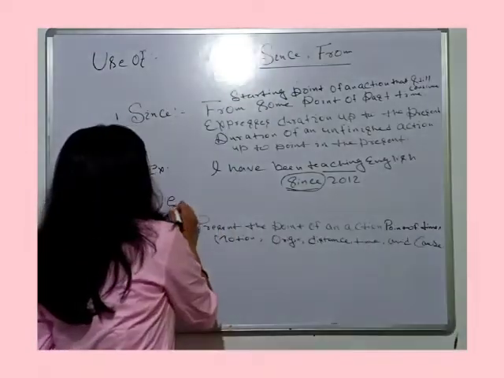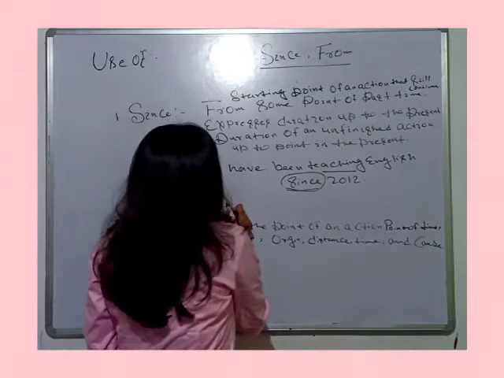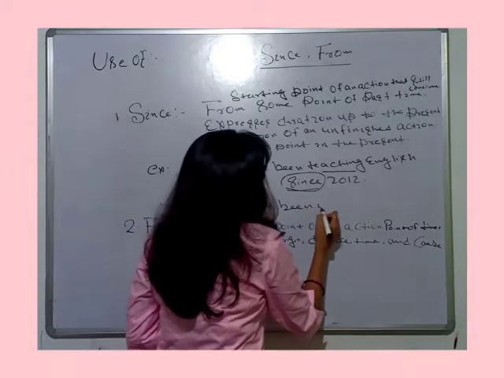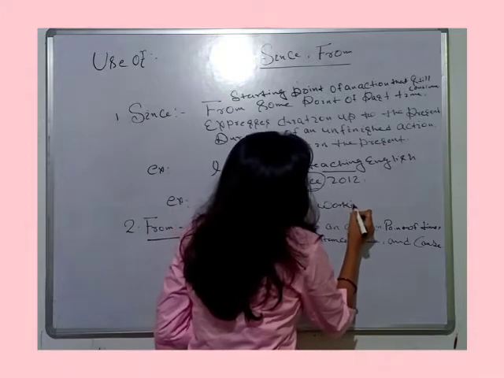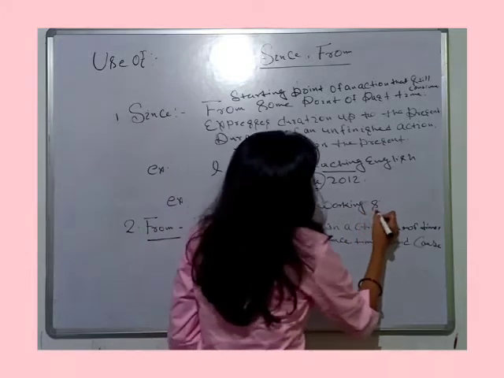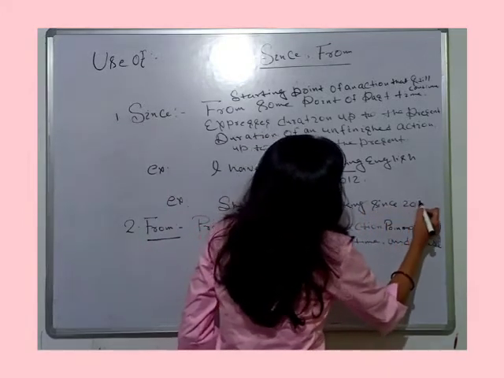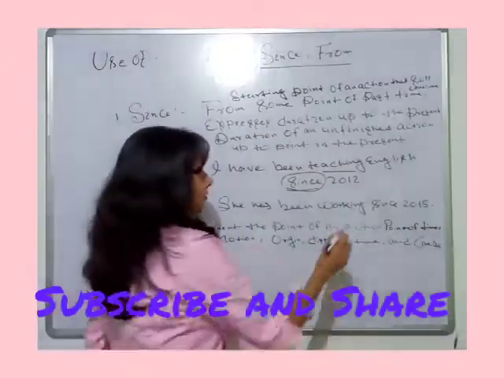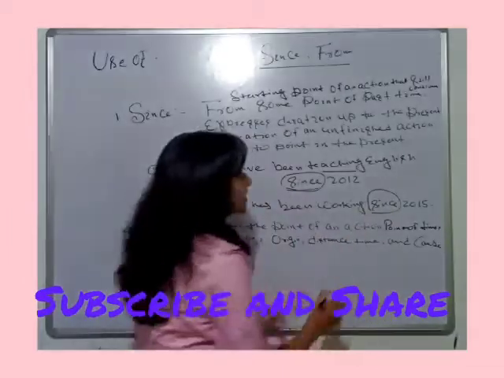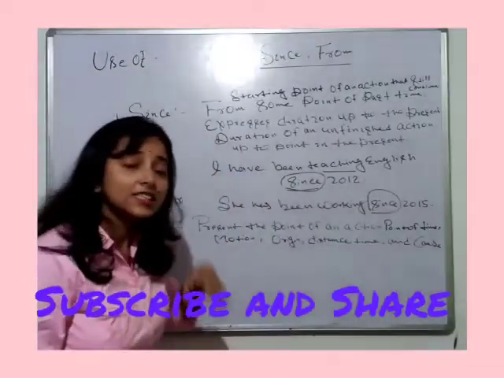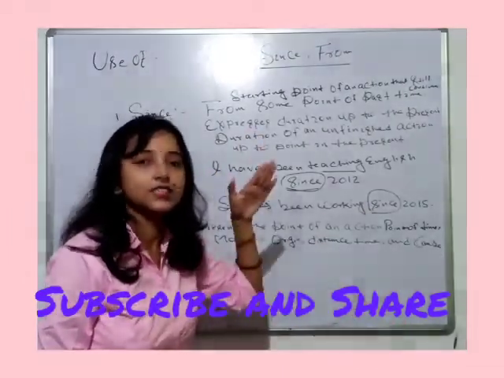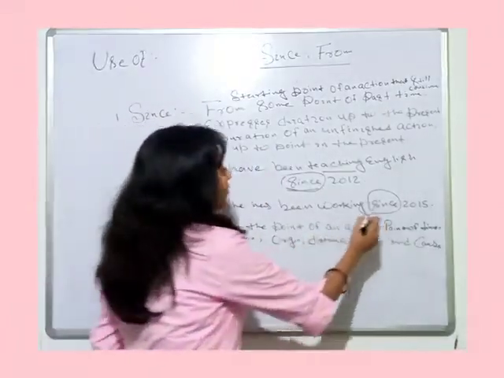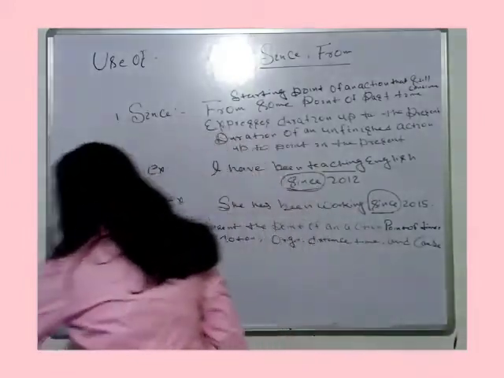Now let's see more examples. She has been working since 2015. Here, since indicates that she is still working. The work which she started is not finished. She is still working. Therefore, we use since here.